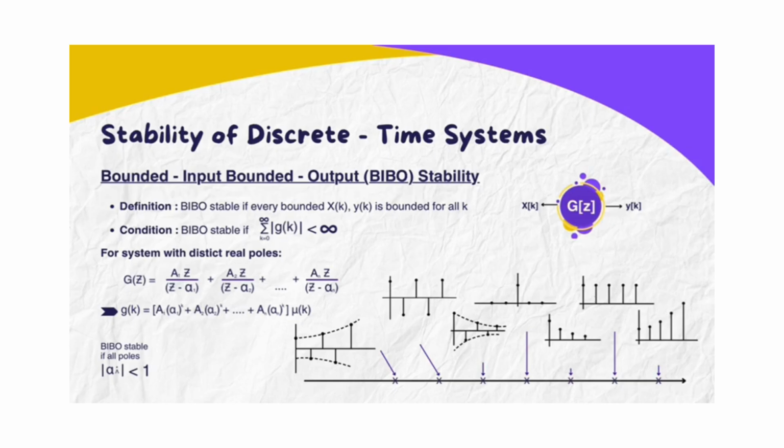Key stability condition: the system is BIBO stable if all poles alpha sub i satisfy the following. The absolute value of each pole alpha sub i must be less than 1. This means the poles must lie inside the unit circle in the z-plane. Bottom graphs. These plots visualize different impulse responses. Some decay over time, stable. Some grow or oscillate uncontrollably, unstable. The arrows and X marks at the bottom indicate pole locations on the real axis, helping to visually determine whether the system is stable, inside the unit circle, or not.